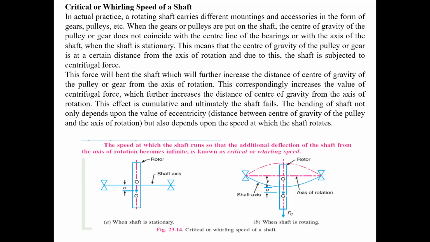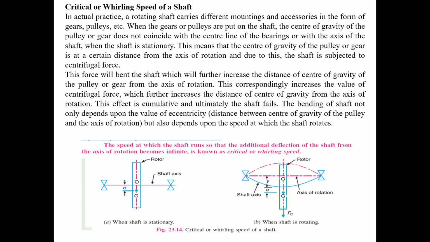First we will know what is meant by critical speed or whirling speed. Observe the diagram: the rotor is there and the shaft axis is also represented here, and you will see our notations. Small e and y are there.